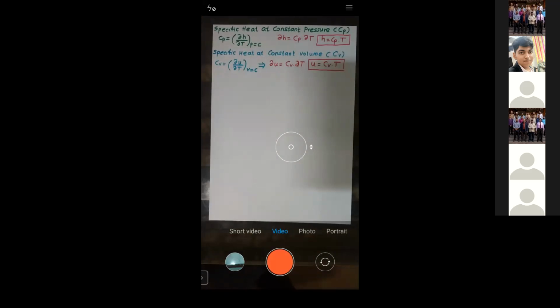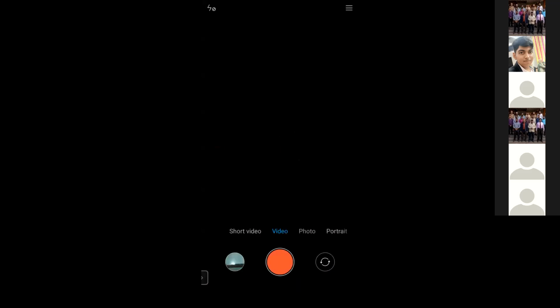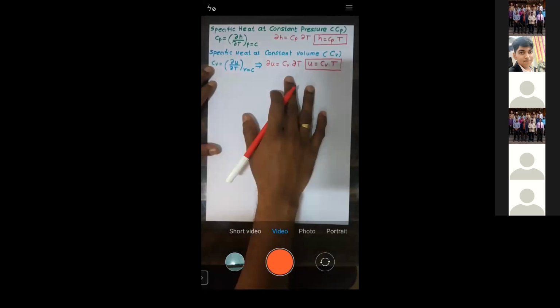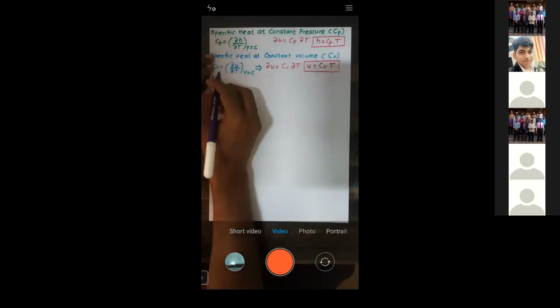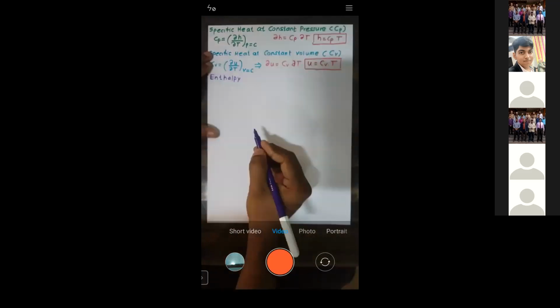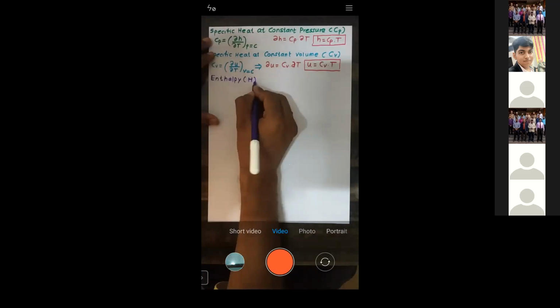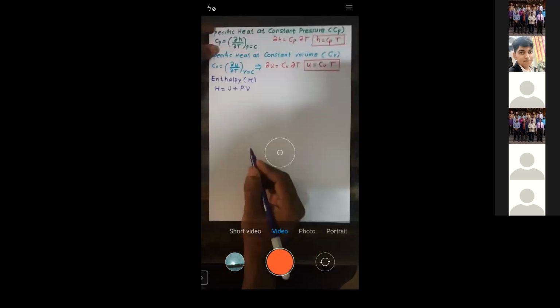Now let us understand the concept of enthalpy. What do you understand by enthalpy? I'll just write down here: enthalpy is indicated by H, and it is given by the addition of U plus PV.